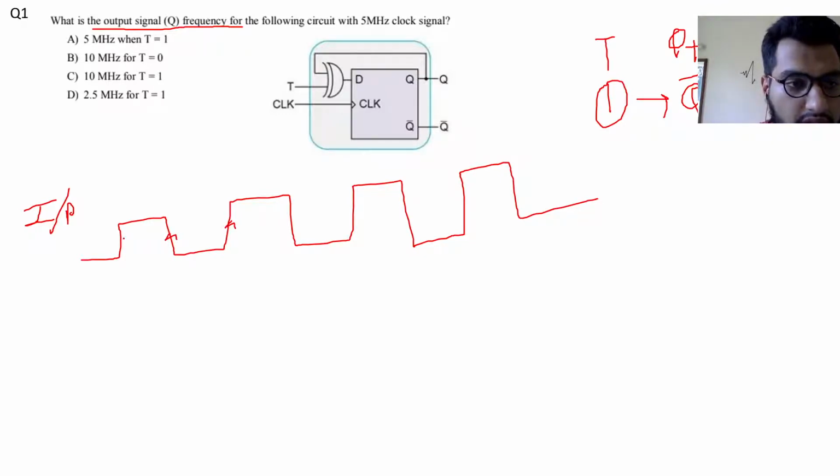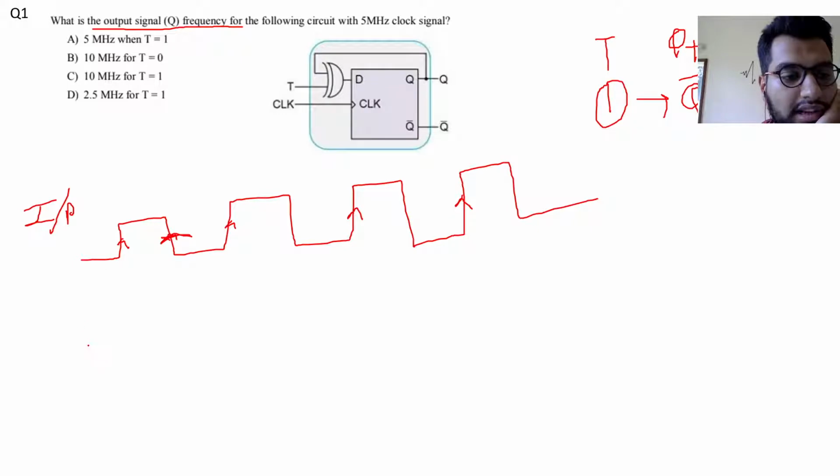One more thing I would like to point out: this input will always be equal to 1. If you carefully examine this, T is always equal to 1, so toggling will always happen. And toggling will only happen at the positive edge.